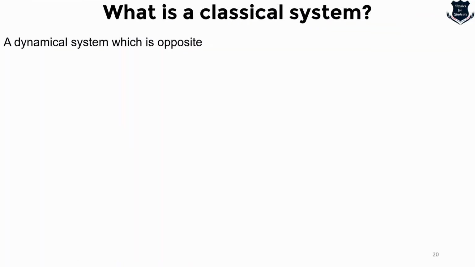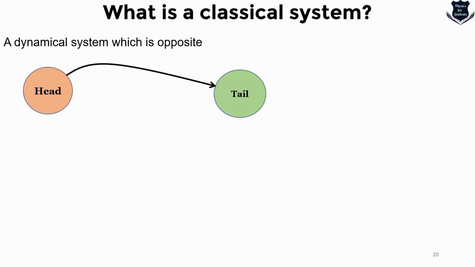So from here we can find a dynamical system which is the opposite. From head, say for example, if you are going to the tail, and then from tail we are going to the tail, we can still predict. We call it sigma, and we name a possible value of 1 as 1 from head to tail. From head to tail it is -1, and from tail to head we call it 1.